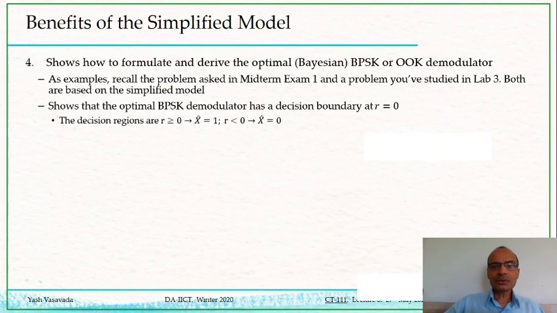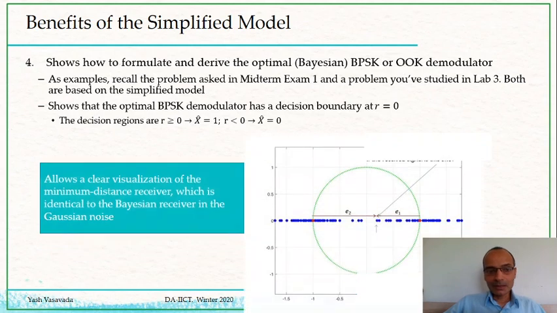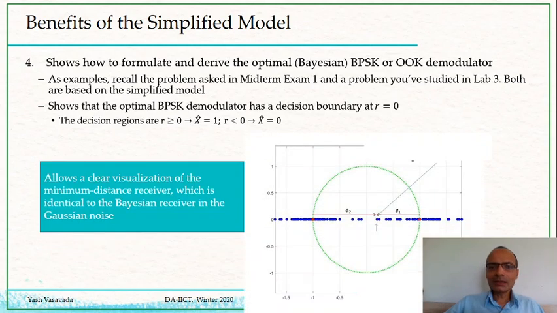Okay, so our simple model allows us to formulate and derive the optimal receiver. Actually, it allowed us to apply the Bayesian method to the demodulation of the BPSK or OOK problem, and it showed us that the demodulation strategy can be formulated simply by drawing a decision boundary. And so this also has a very clear visualization in terms of the constellation diagram at the receiver that we were drawing.